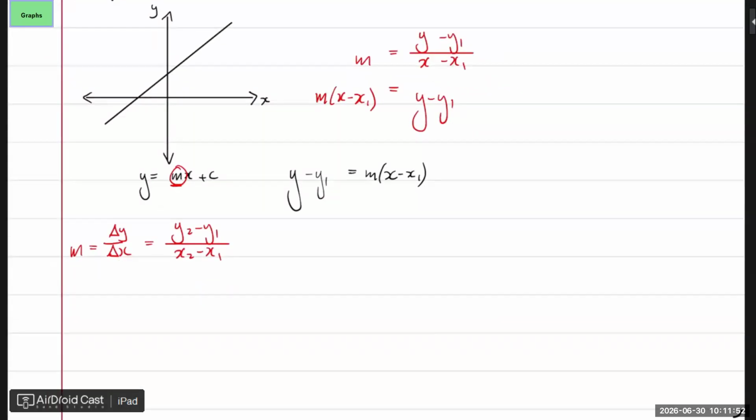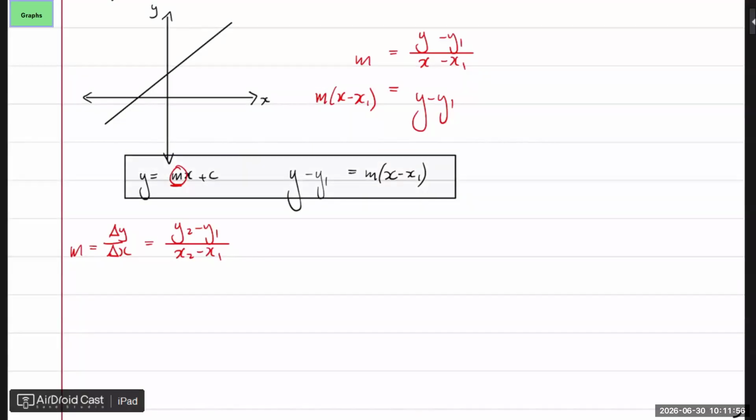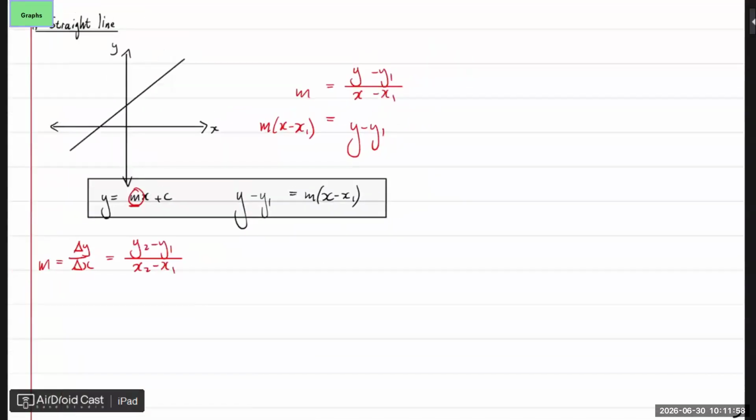So to get the equation of a straight line, we can either use the left one or the right one. But in short, it comes down to this. What do you need? You either need 2 points. So if somebody asks you to draw a straight line, you obviously need 2 points, the beginning and the end. Or if you just have 1 point, you need the gradient. So that's what you need, and this will come in very handy when it comes to the hyperbola that we will discuss.